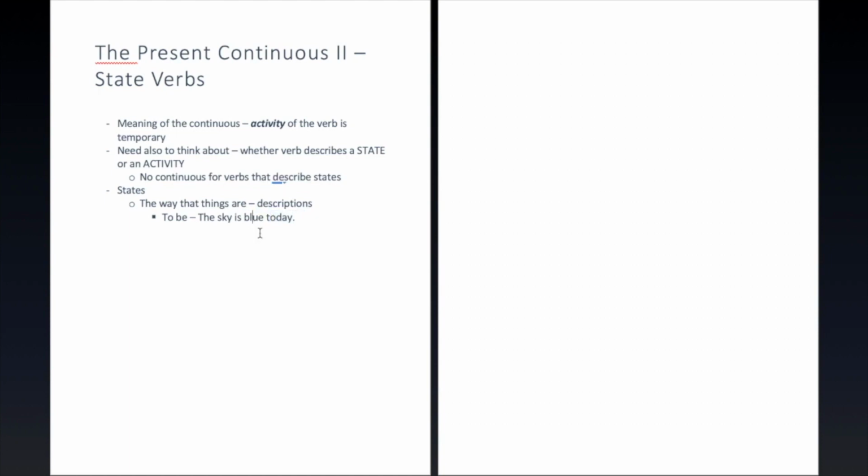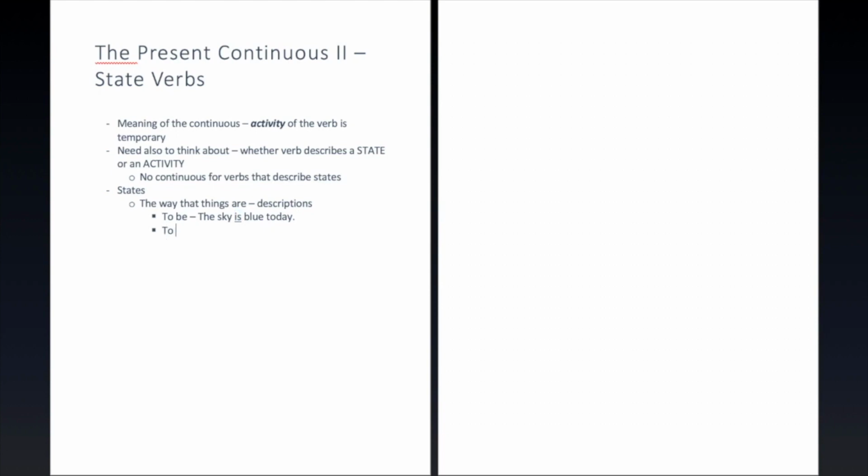So the sky being blue will always be a temporary situation. But since we are describing just a state and not an activity, nothing is doing anything here, it just is a certain way. And so this is a description, this is a state verb, and we will not use the continuous for this verb.